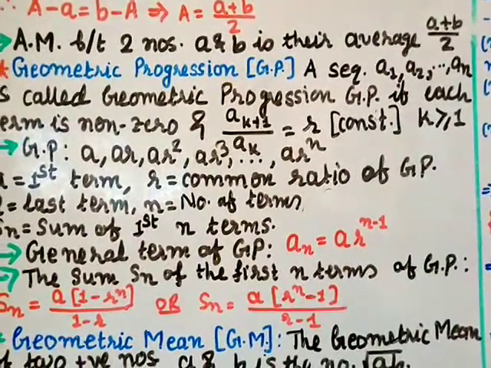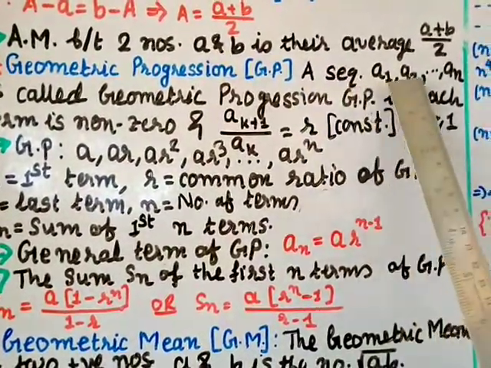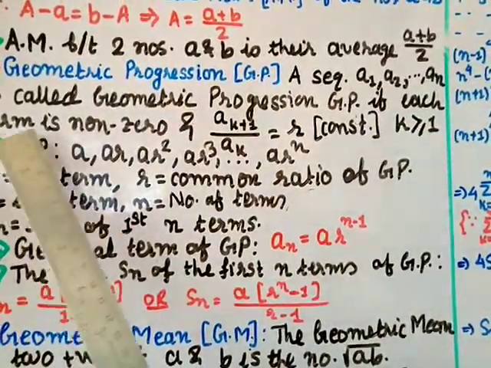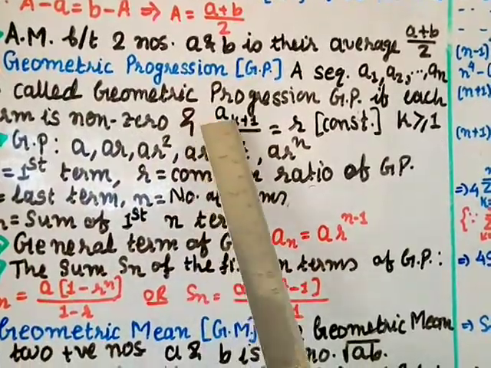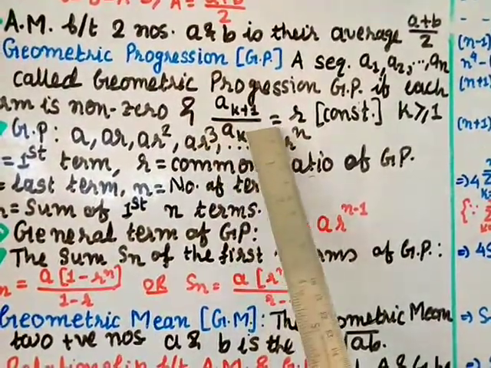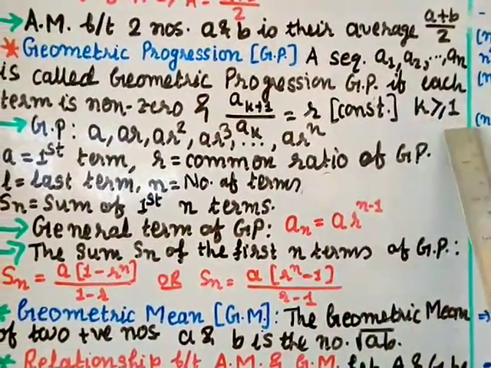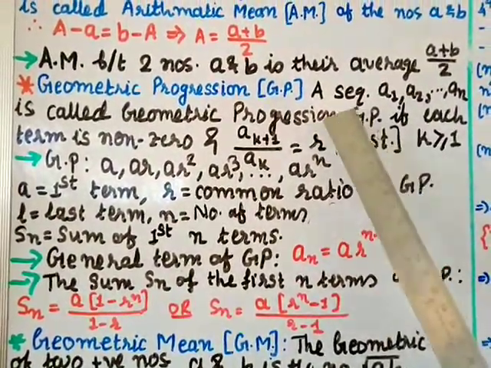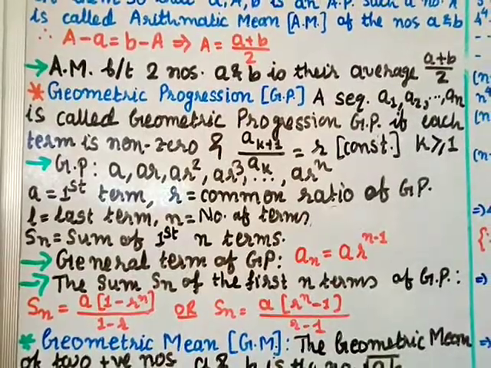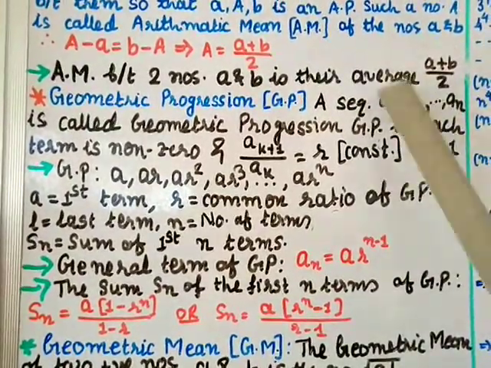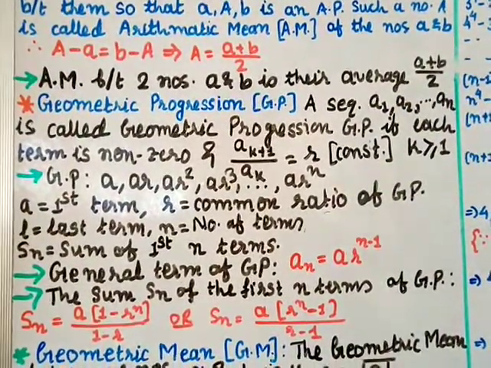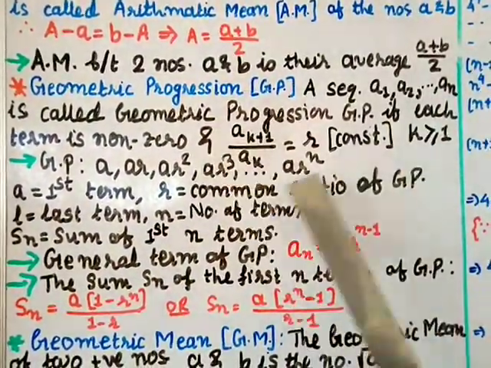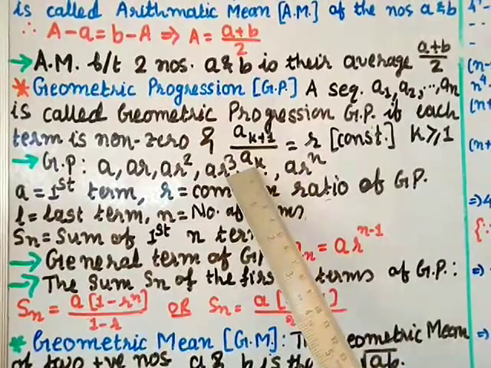Geometric progression GP. A sequence A1, A2 up to AN is called a geometric progression GP if each term is non-zero and A(k+1) divided by A(k) equals R, a constant, for k greater than or equal to 1. So suppose A1, A2, A3 up to AN is a sequence; we call it a geometric progression if each term is non-zero and it satisfies this relation: A(k+1) by A(k) equal to r.